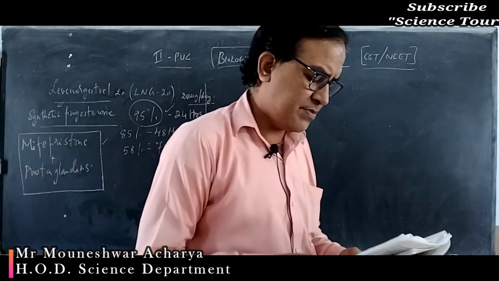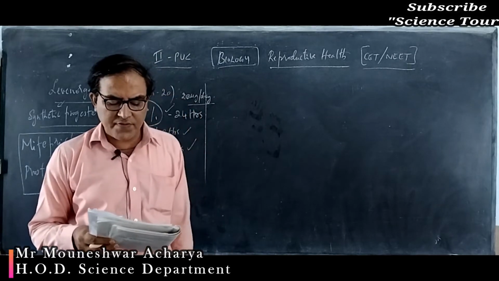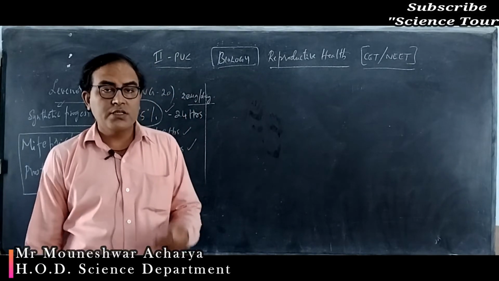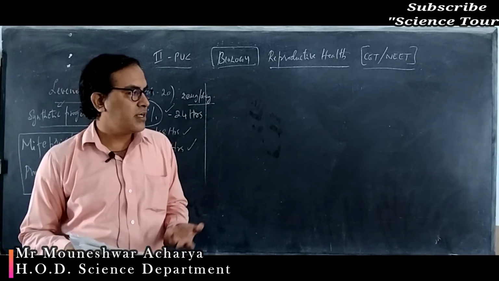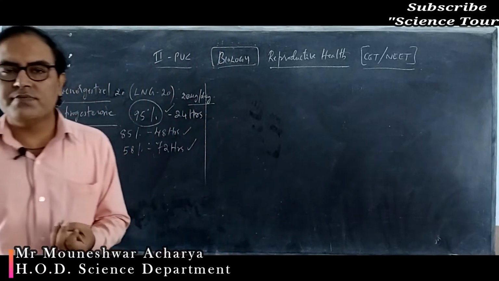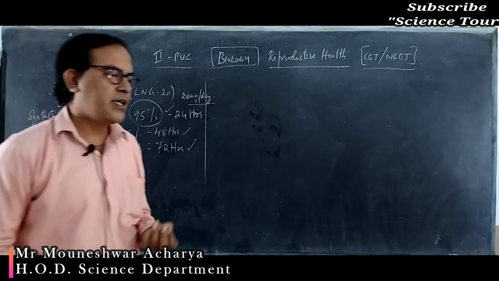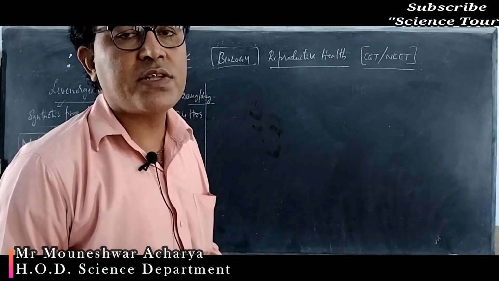From the sexually transmitted diseases mentioned below, identify the one which does not specifically affect the sex organs. Syphilis, AIDS, gonorrhea, genital warts. Syphilis is an example of sexually transmitted diseases we studied. Treponema pallidum is the causative agent for syphilis.